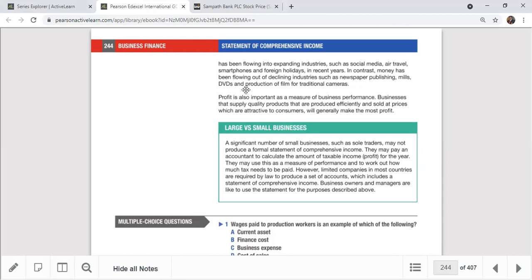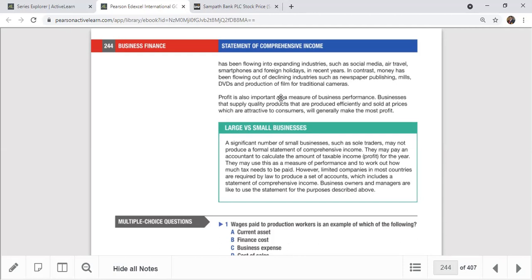And DVDs also. Why are people not going to DVD shops? Because we have Netflix, or other online services. We have YouTube, we have Netflix, right? Online subscription like this is a new trend. That's why a lot of people are not going to film halls right now. Film halls are restricted in most countries. And also traditional cameras: why would we need a digital camera? I don't think we even need one nowadays, because everyone has mobile phone cameras, smartphones with very good cameras, right?